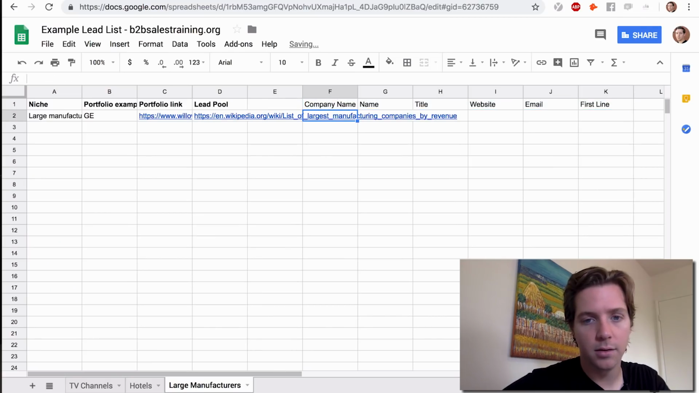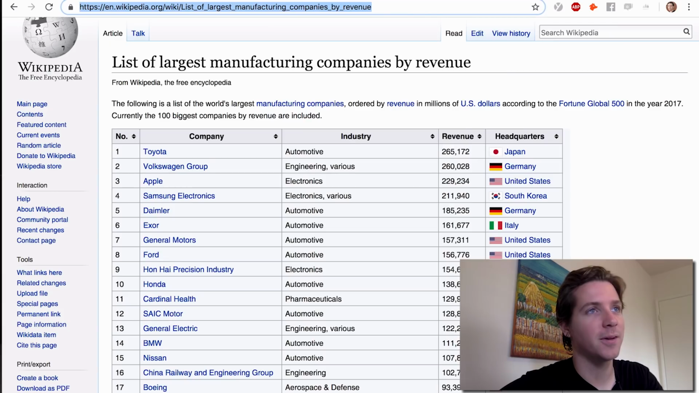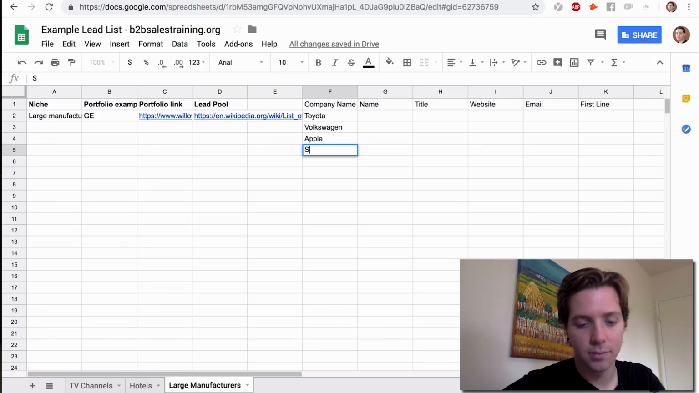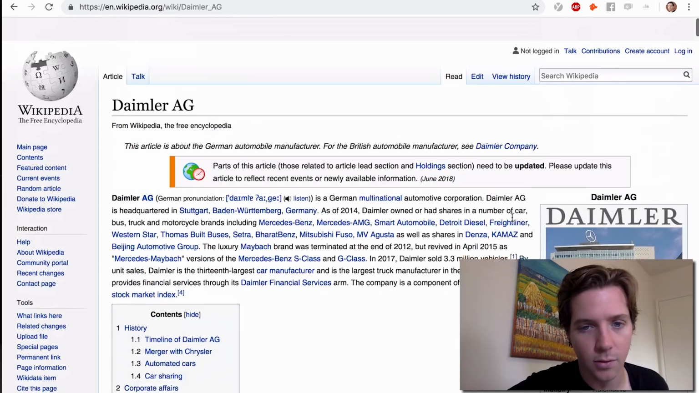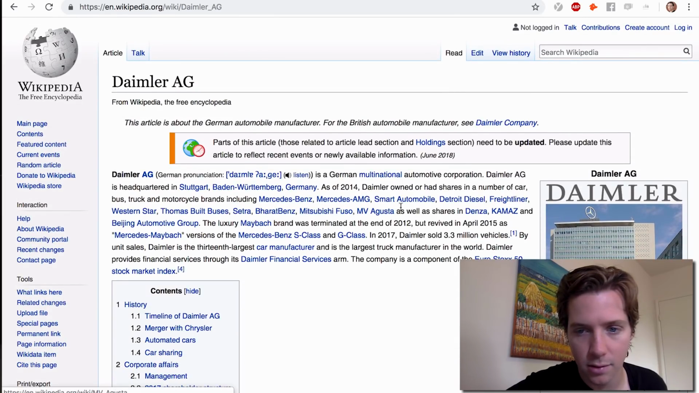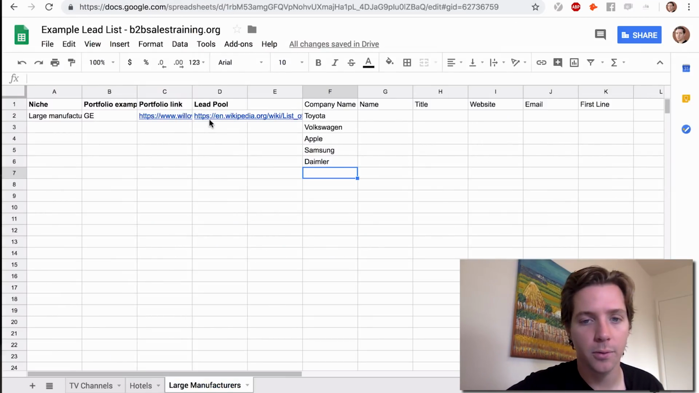So back in the doc here, Toyota, Volkswagen with an E, spelled it right. Apple, Samsung, and Daimler. Never heard of Daimler before. German multinational. They own Chrysler and Mercedes-Benz. Pretty large conglomerate here. Okay, so we got our lead pool, we got our companies. This is more of a director of operations or maybe an HR thing.